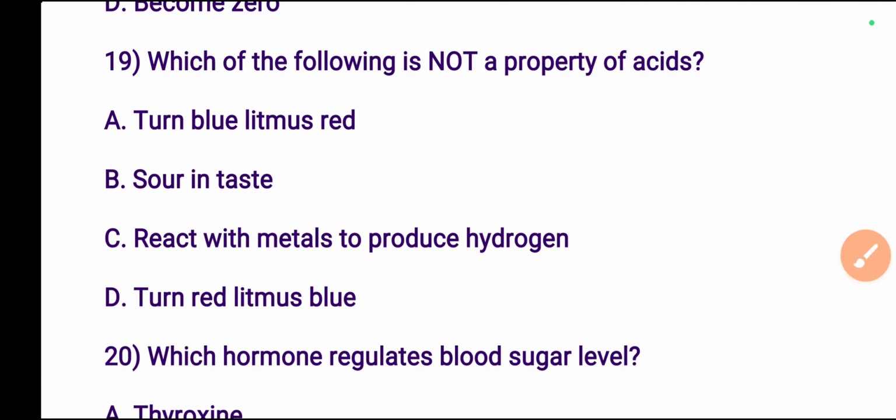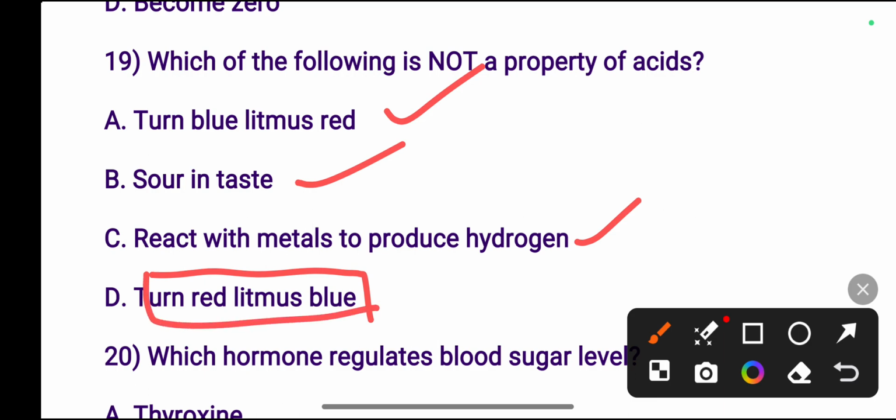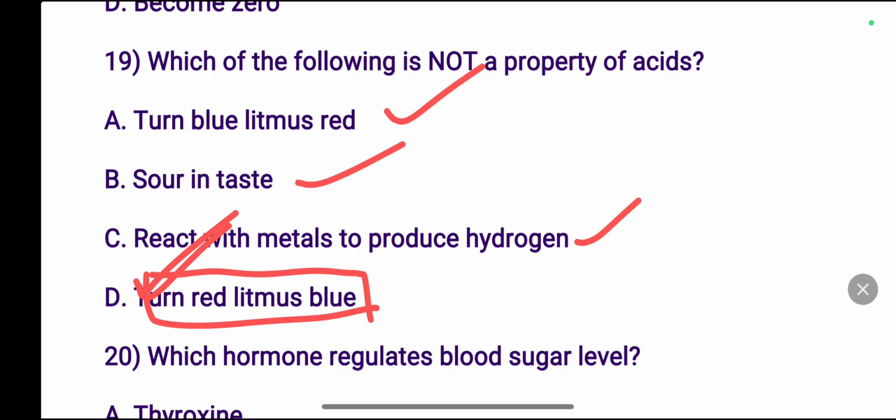Which of the following is not a property of acids? Turn blue litmus red, it is right. Sour taste, it is also right. React with metals to produce hydrogen, it is also right. Turn red litmus blue, this one is wrong. This one is the property of a base, so not correct. The right answer is option D.